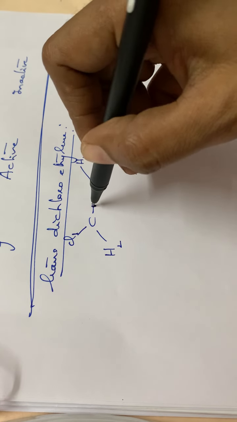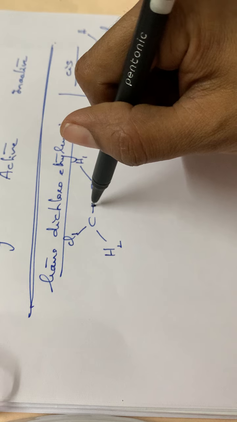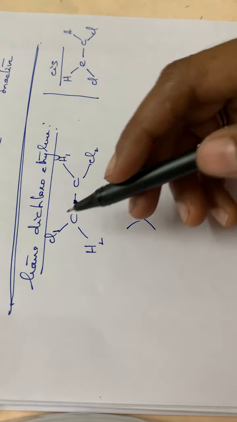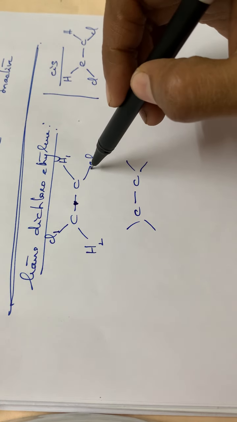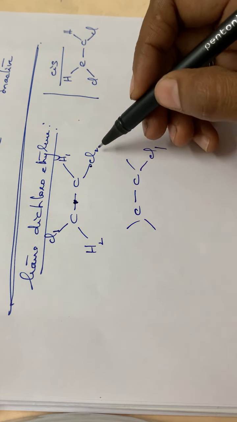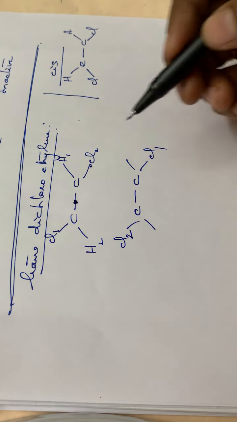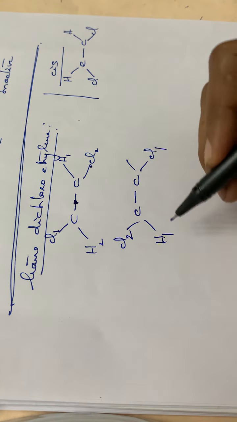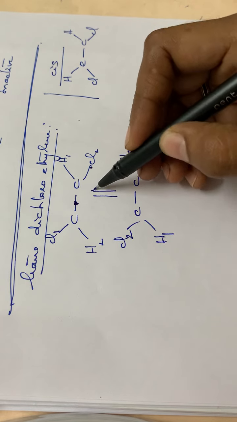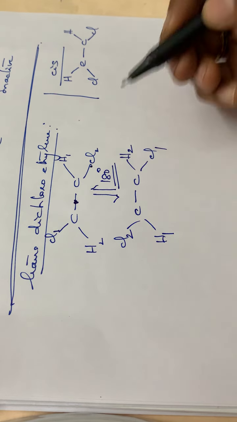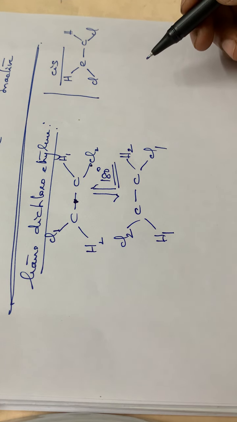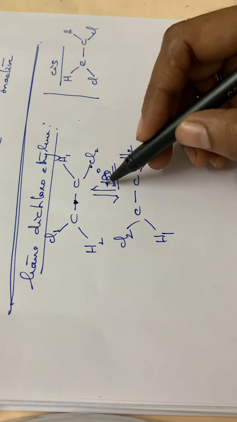So I am rotating this molecule through 180 degrees. While rotating, it will have this type of appearance. See, Cl1, rotating through 180 degrees, will come here. Then Cl2, at 180 degrees, will come to this position. Then H1 will come to H2's position and H2 will come to H1's position. So this is the appearance while I am rotating that particular molecule through 180 degrees.